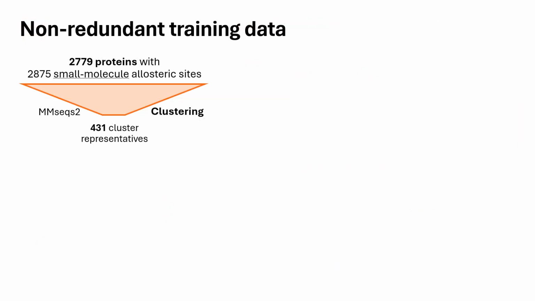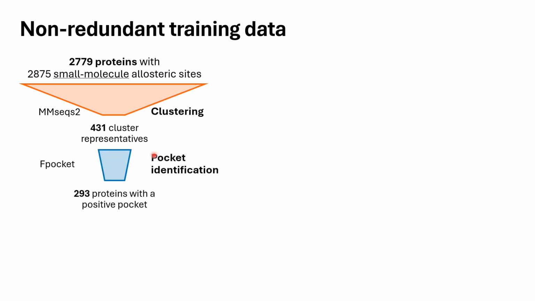And the way we process this data for machine learning is first clustering it to obtain a set of cluster representatives that are all different amongst each other. And then, since we want to compare both pocket and single base models, we keep only proteins for which the pocket identification algorithm can find a positive pocket.